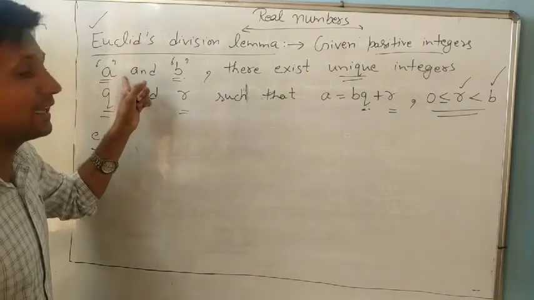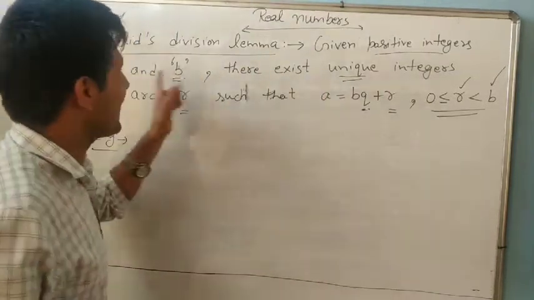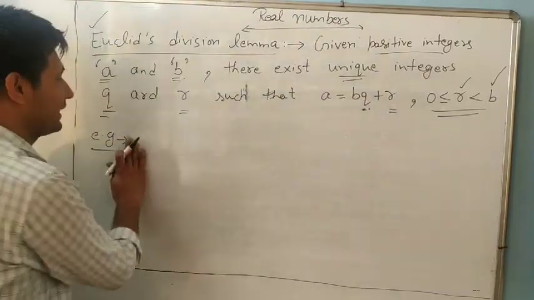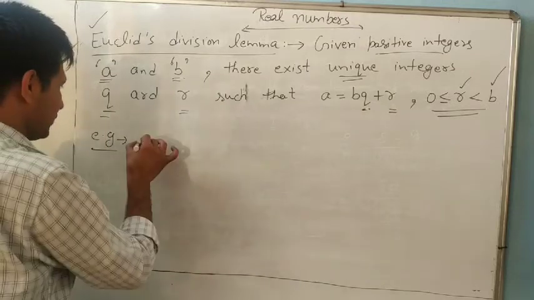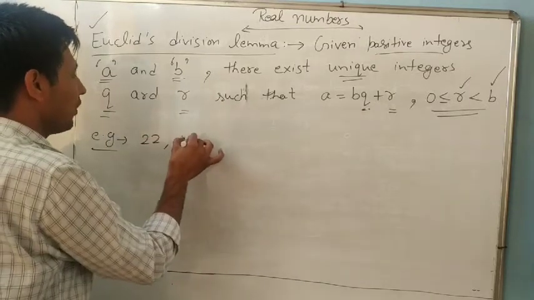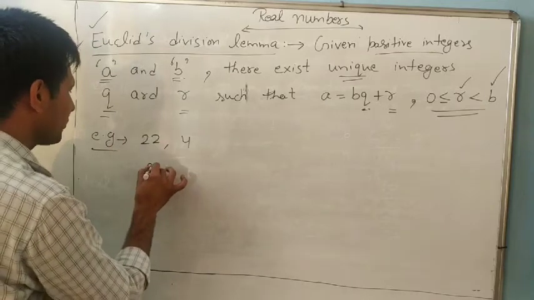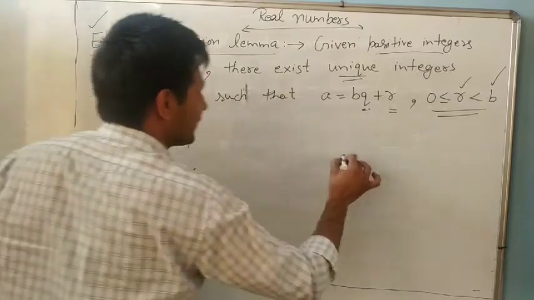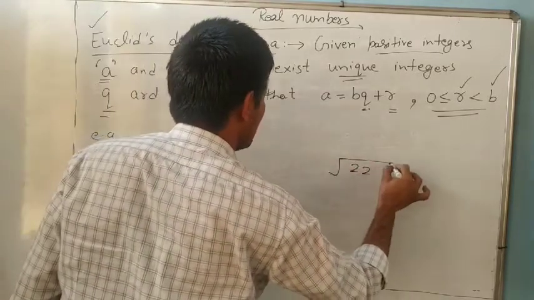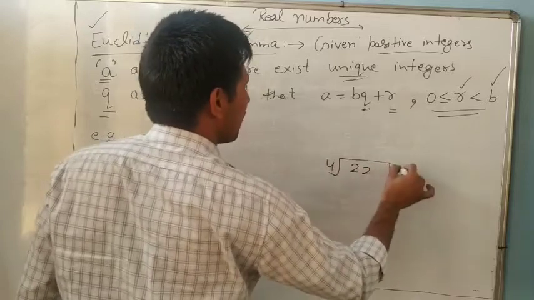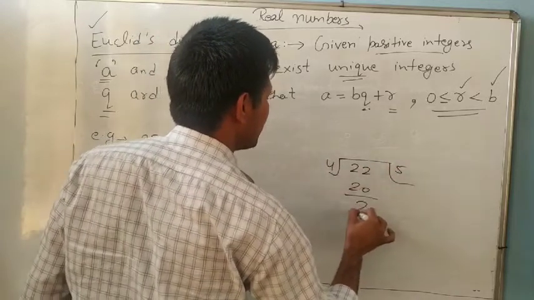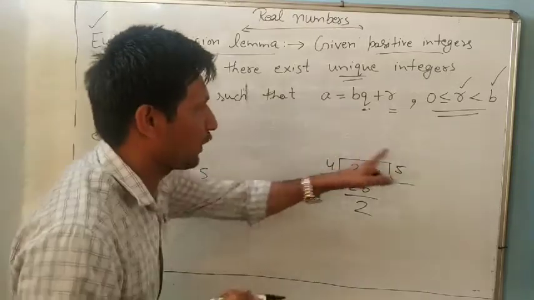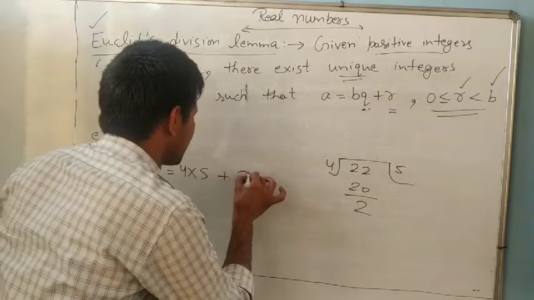such that A can be written using B as A equal to B into Q plus R. Suppose as an example I am writing here 22 and 4. So what can you write for 22? 22 equal to 4 into Q plus R. What is the quotient? You can write 22 divided by 4. 4 5s are 20 and 2. Yes, 4 into 5 is 20, plus remainder.